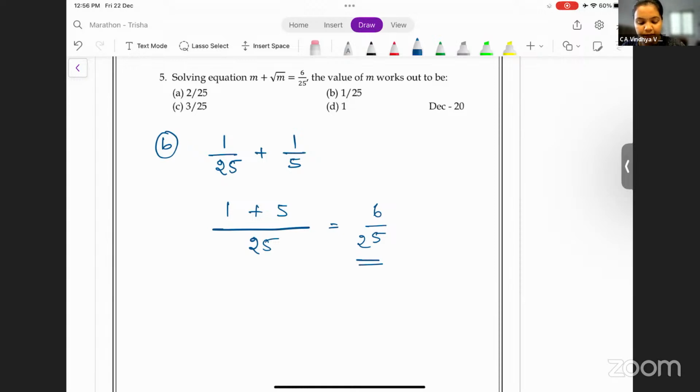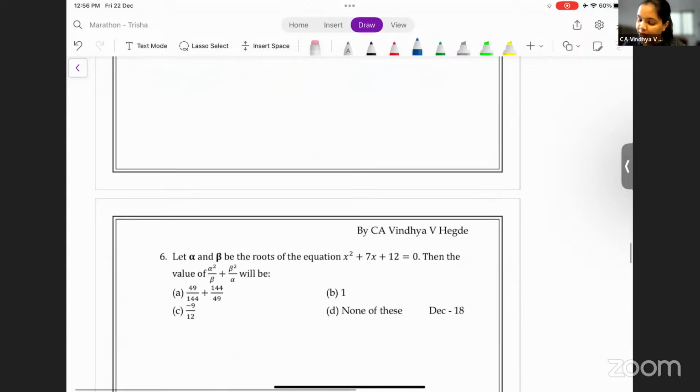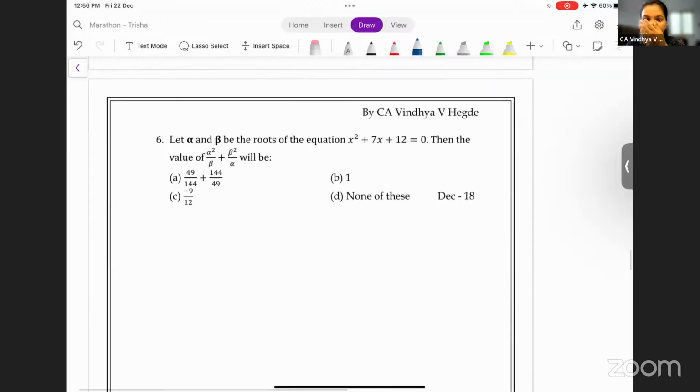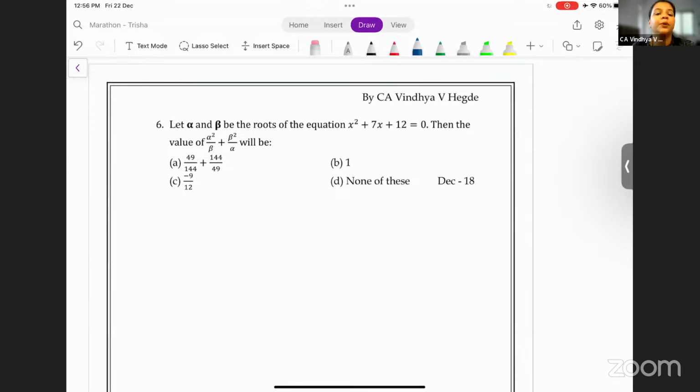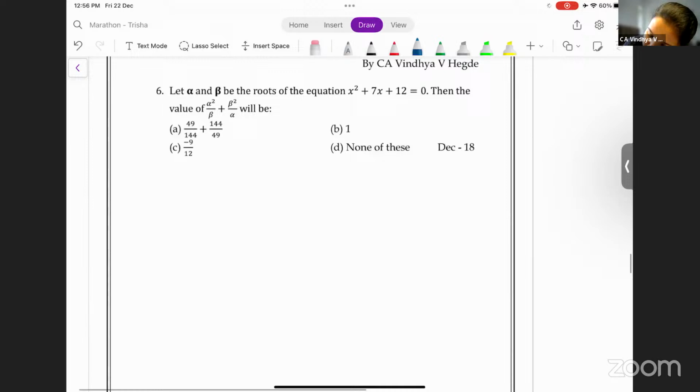Okay. I hope this is clear. Let's go to the next question. All right. I'll explain this question. Okay. The entire solution will be your homework. I'll just explain it to you, how to start. Can I consider the value of A as 1, B as 7, and C as 12?